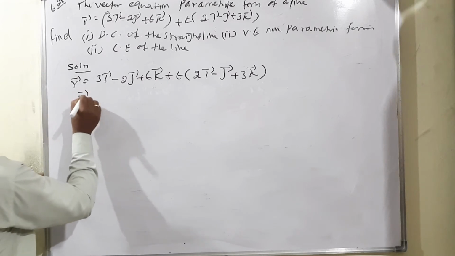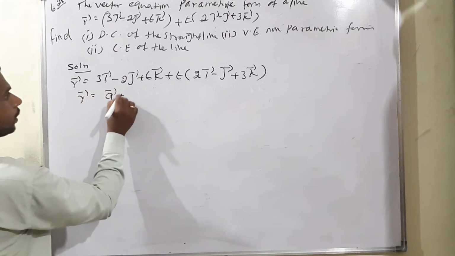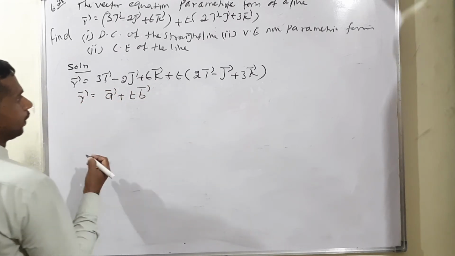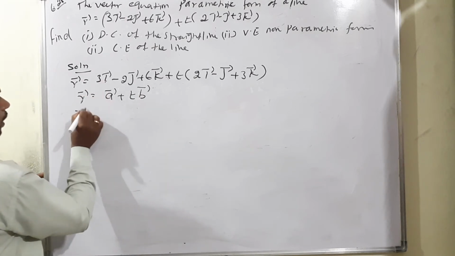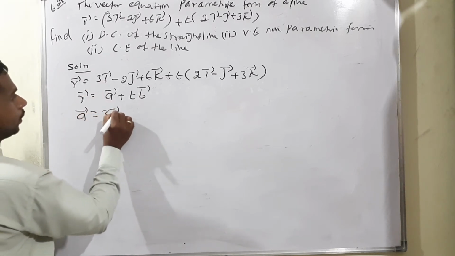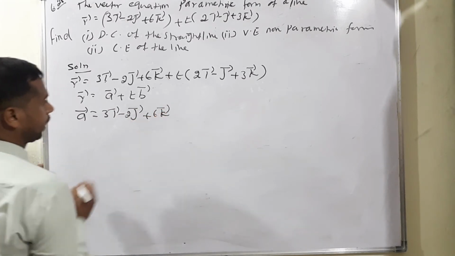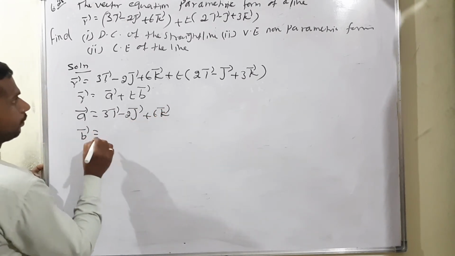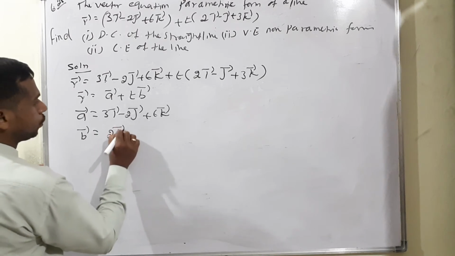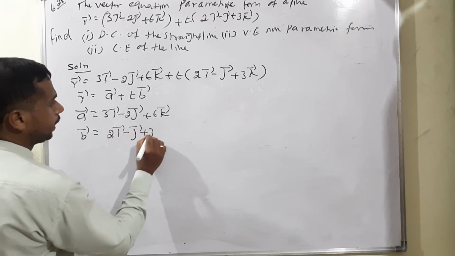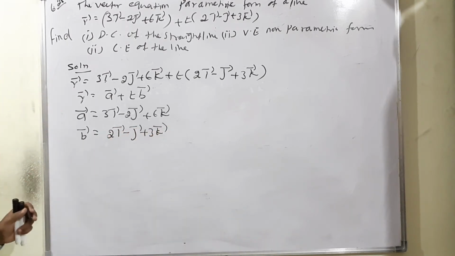This means r vector is equal to a vector plus t b vector. Therefore, a vector is 3i vector minus 2j vector plus 6k vector, then b vector is 2i vector minus j vector plus 3k vector.